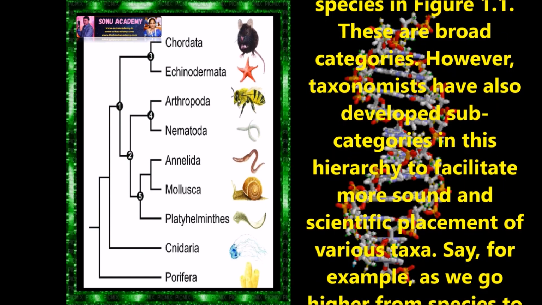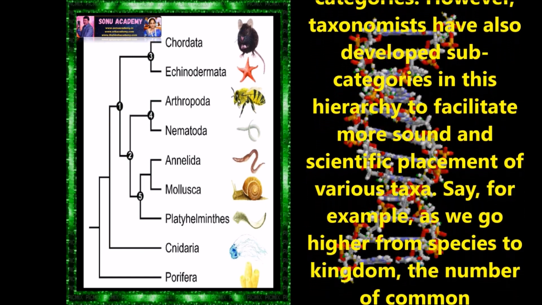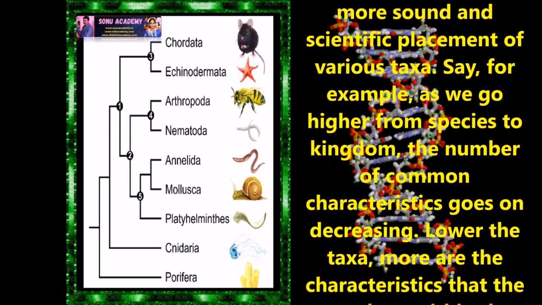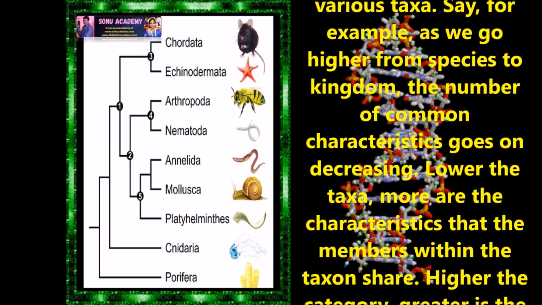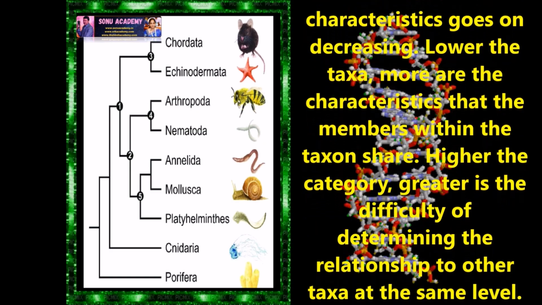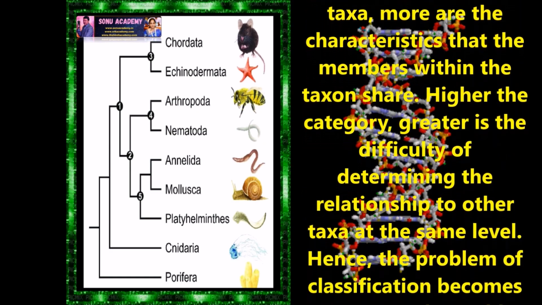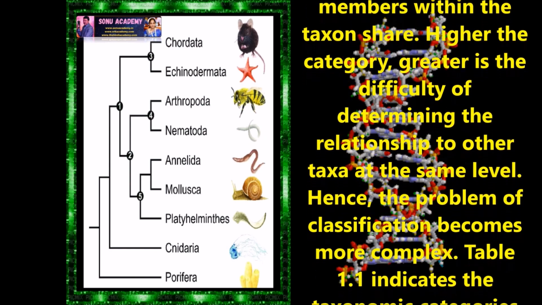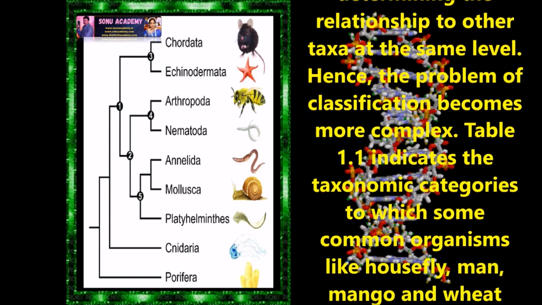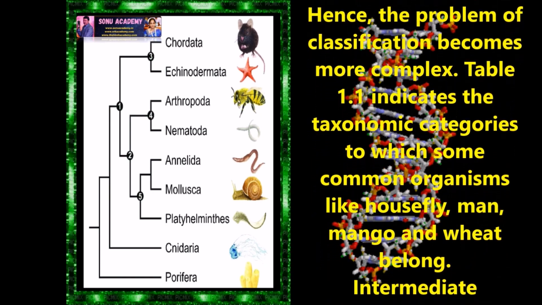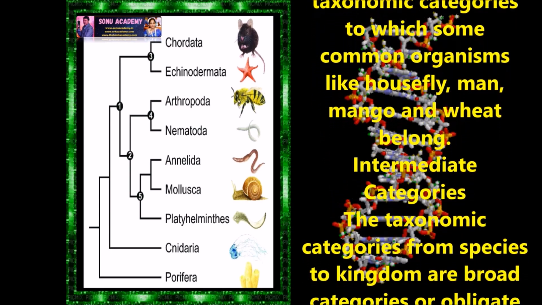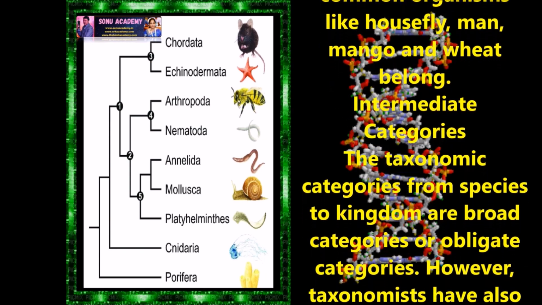However, taxonomists have also developed subcategories in the hierarchy to facilitate more sound and scientific placement of various taxa. As we go higher from species to kingdom, the number of common characteristics goes on decreasing. Lower the taxa, more the characteristics that members within the taxon share. Higher the category, greater is the difficulty to determine the relationship of other taxa at the same level. Hence, the problem of classification becomes more complex, as it indicates the taxonomic categories to which some organisms like housefly, man, mango, and wheat belong.